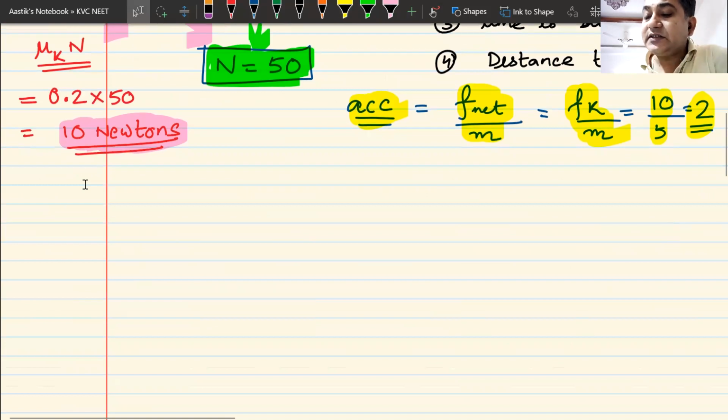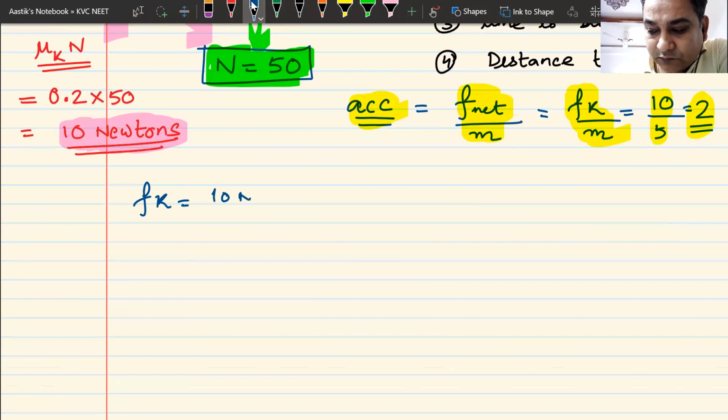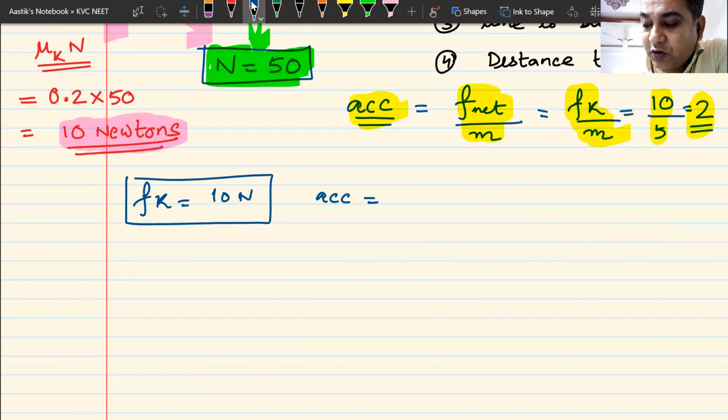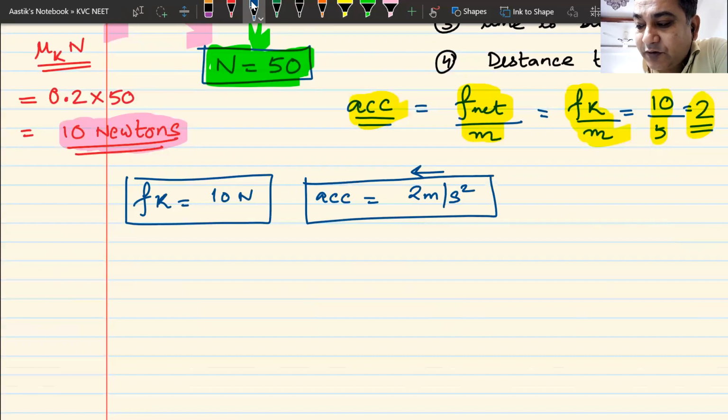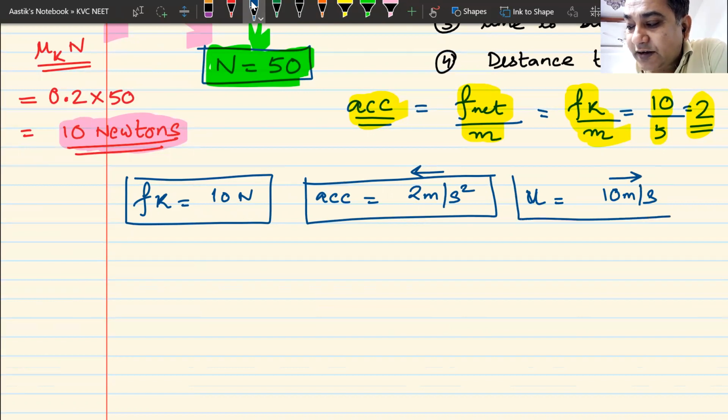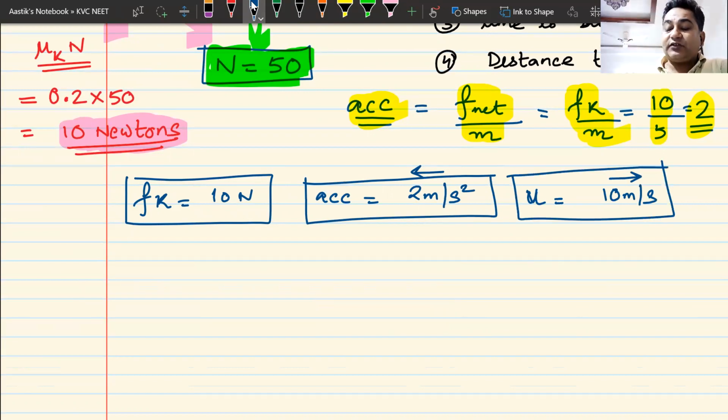So now I have two answers. The value of frictional force Fk is 10 newtons. That is my first thing. And I also have the acceleration of the block as 2 meter per second square. Remember, it is in the backward direction. I also know the initial velocity, if you call it u, initial velocity is 10 meter per second, and it is in the forward direction. Now we know these three things. Yes or no? Now I have to find out the time it takes to stop.